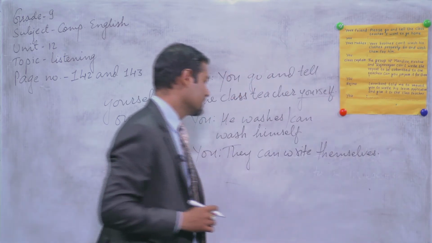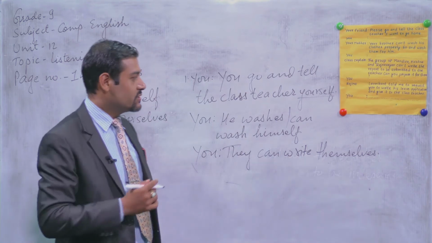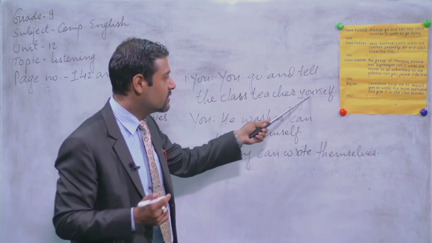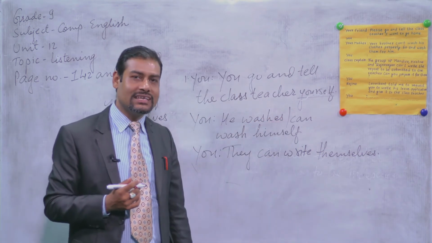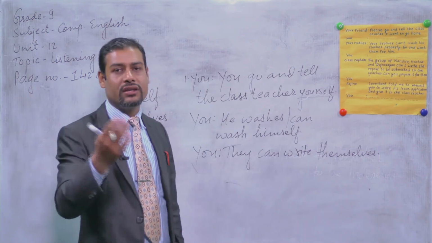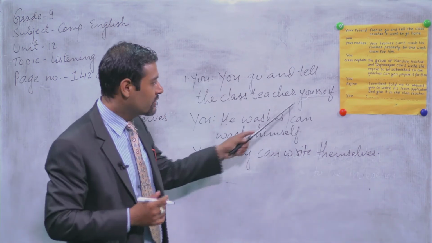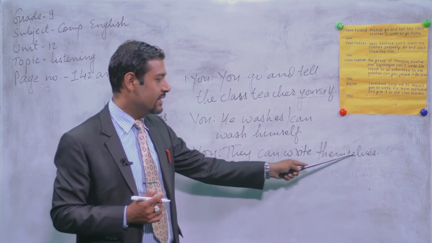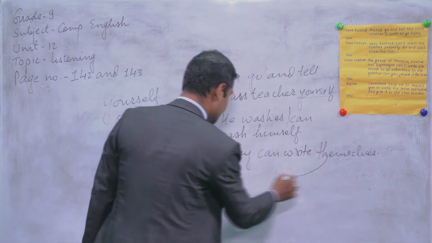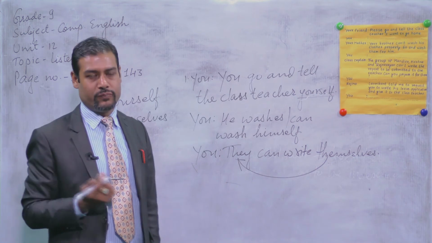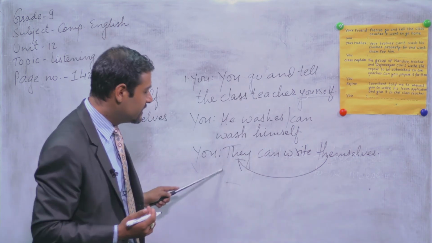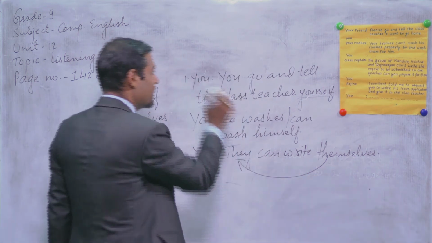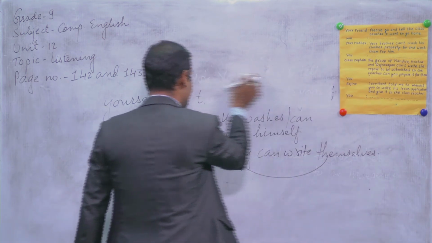S-E-L-V-E-S. Is it clear? At the same time, my dear students, you shouldn't forget that for singular, if we want to indicate only one person, we have to use S-E-L-F, self. Okay, but if there is plural, more than one, at that time we have to add S-E-L-V-E-S. See, T-H-E-M-S-E-L-V-E-S. Themselves means it is related to they. They means singular or plural? Yes, you are right, plural. So to indicate plurality, we have to write like this. Okay, so let me erase this one, and finally we have to finish the last one.